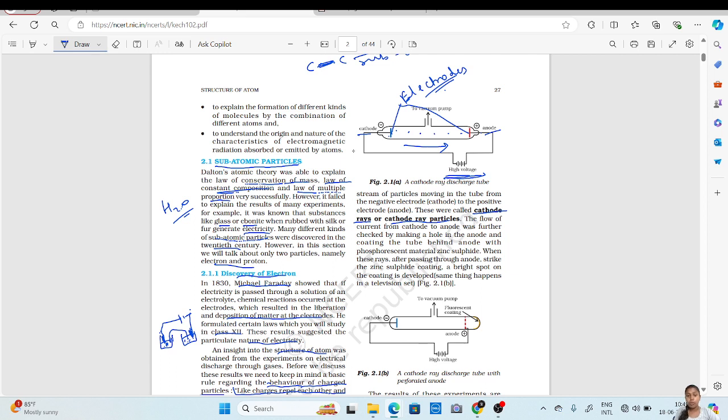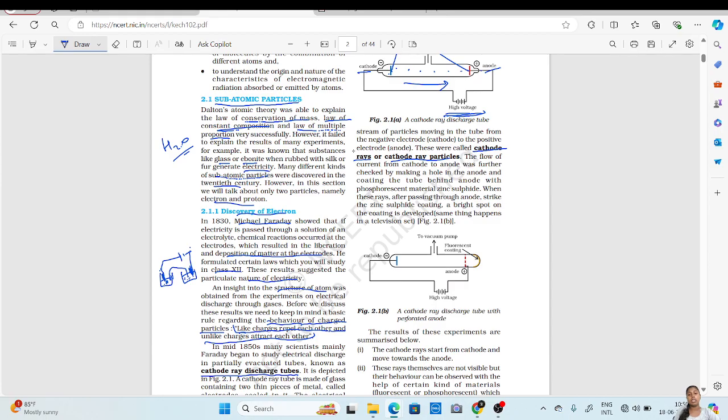The flow of current from cathode to anode was further checked by making a hole in the anode and coating the tube behind the anode with a phosphorescent material, zinc sulfide. When these rays, after passing through the anode, strike the zinc sulfide coating, a bright spot on the coating is developed.